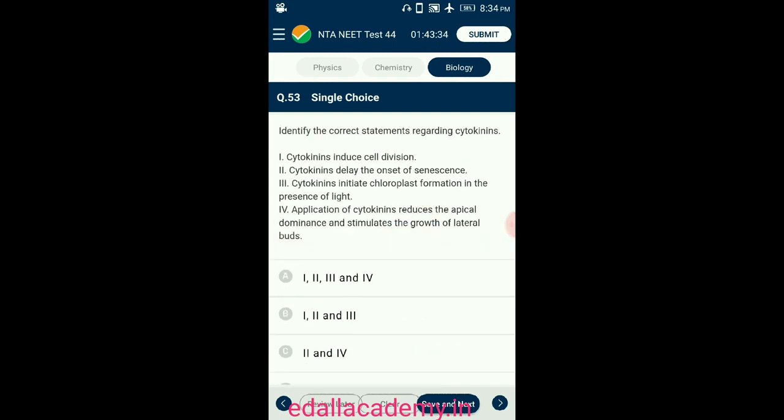Question number 53. Identify the correct statements regarding cytokinins. Cytokinins induce cell division. They promote nutrient metabolism, which helps in the delay of leaf senescence. Cytokinins help overcome apical dominance, and in this aspect they are antagonistic to auxin. So the answer for this question is option A. From the given four statements, all four are correct regarding cytokinins. So the correct option is A.